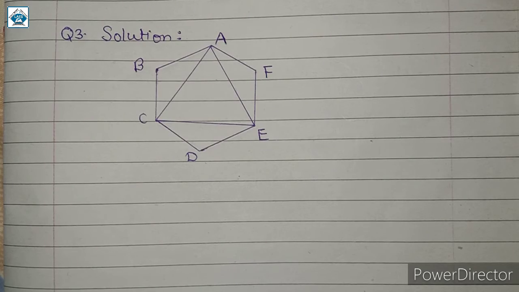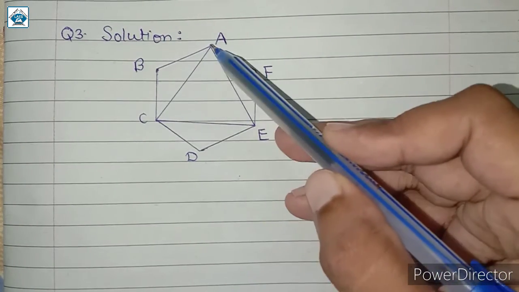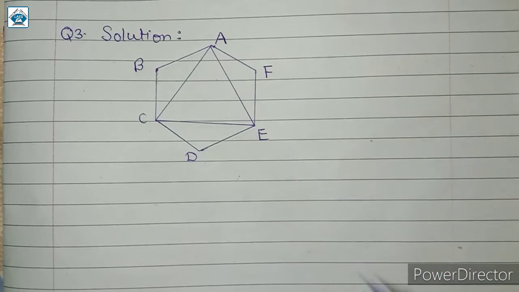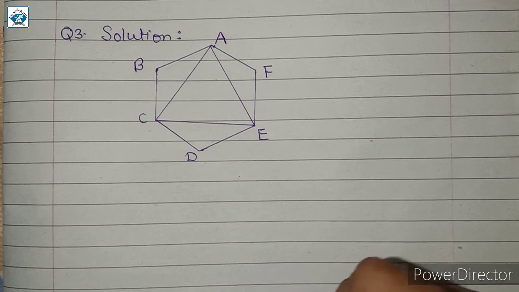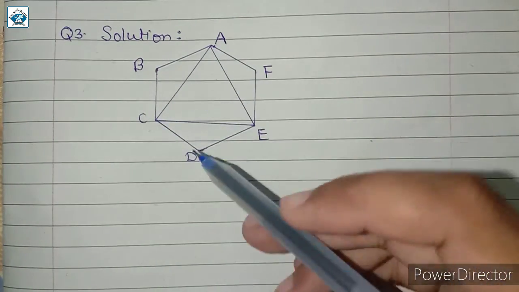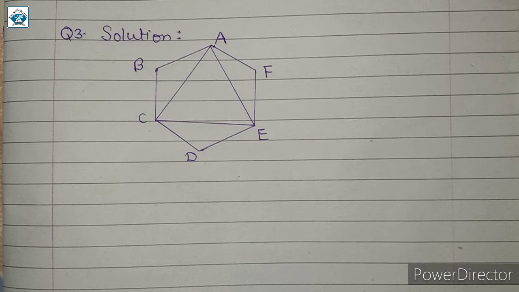so I have connected 3 vertices A, E and C. A, C and E. So ACE is a triangle. We are asked to identify the type of triangle. अब यहाँ पे AC, CE और AE तीनों equal distance के हैं. All the sides of this triangle are equal. So this triangle is an equilateral triangle.